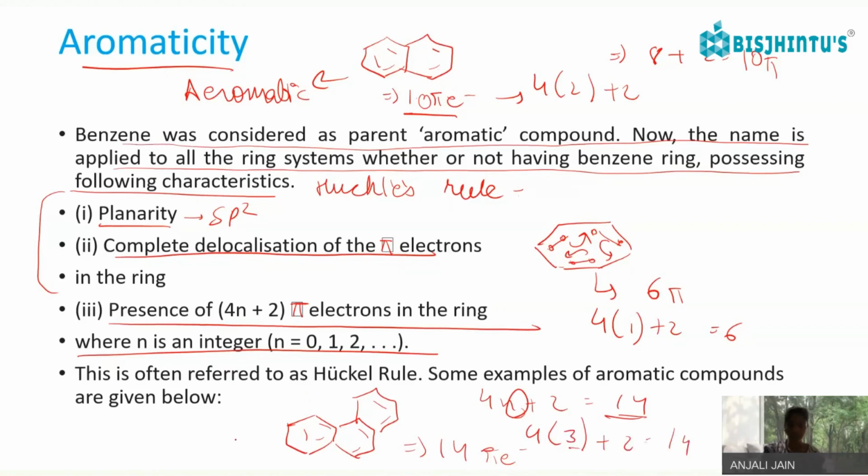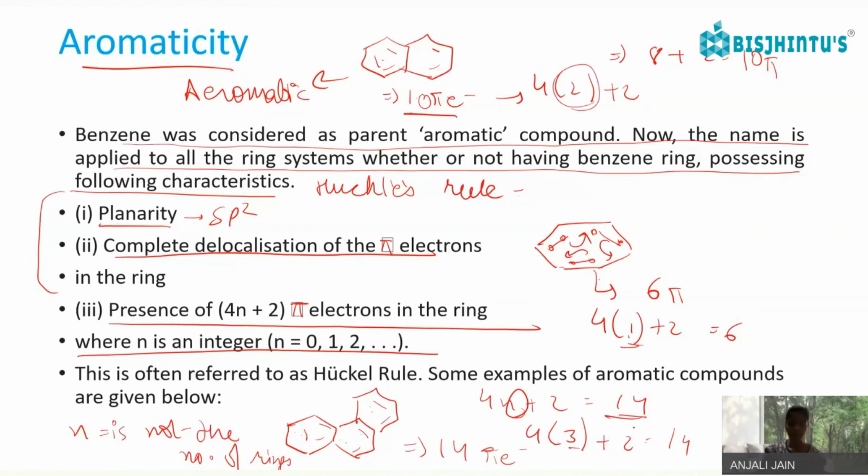Here n is not the number of rings. It is just a coincidence that here the number of rings is 3, here the number of rings is 2, and here the number of rings is 1.